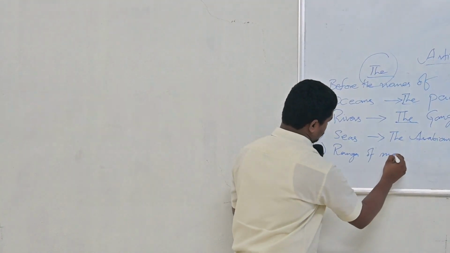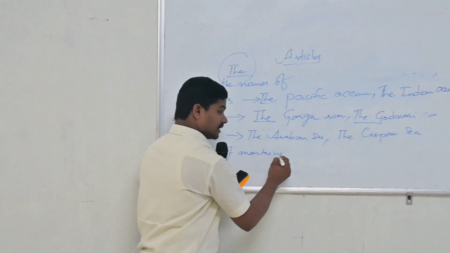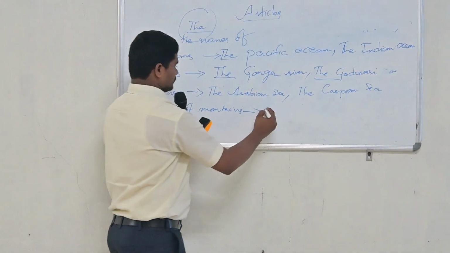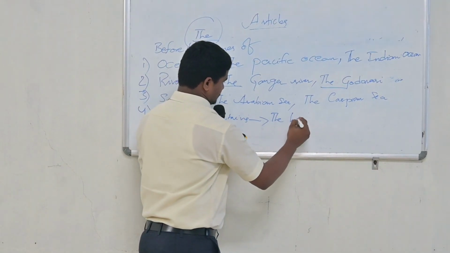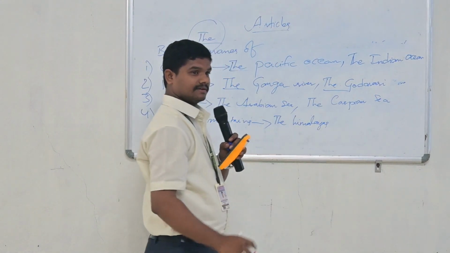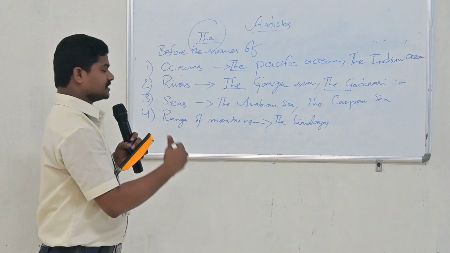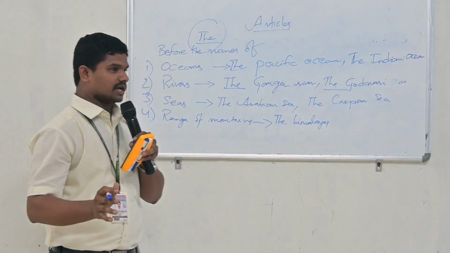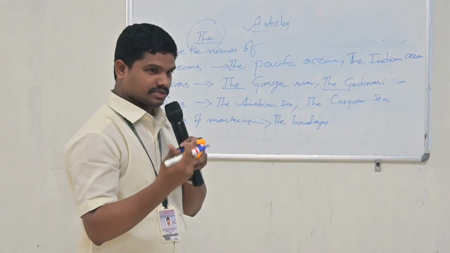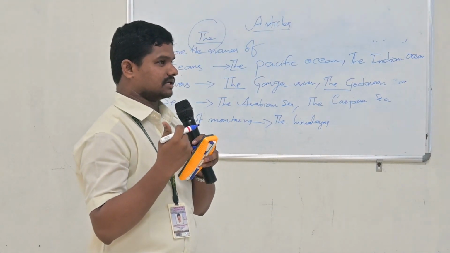The fourth one is ranges of mountains. Do you know what the ranges of mountains are? Himalayas, very good. The Himalayas. Can you tell me another one? I'm not asking about mountains, but ranges of mountains. In Telugu, that is Parvata Srenulu.